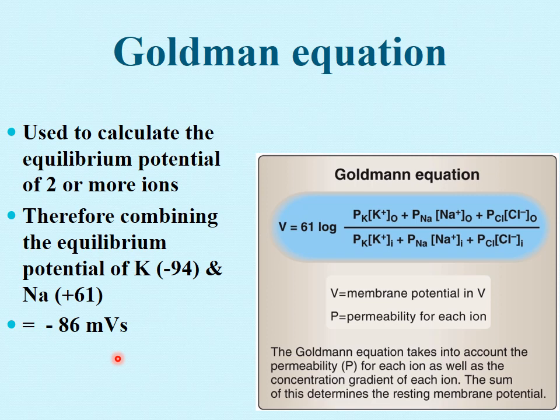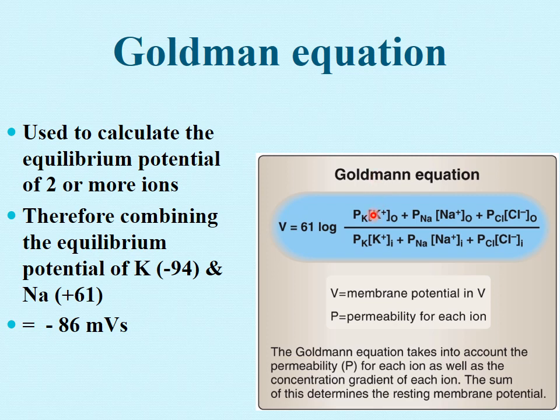Now, up till now we discussed the generation of RMP and we used the Nernst equation, but we discussed that the Nernst equation is hypothetical and is only used for a single ion. And we have discussed that during the resting state both ions are permeable, although it is more permeable for potassium, and both are responsible for the generation of RMP. So in the generation of RMP, the more helpful equation is the Goldman equation, because with the Goldman equation we can calculate the equilibrium potential for two or more ions.